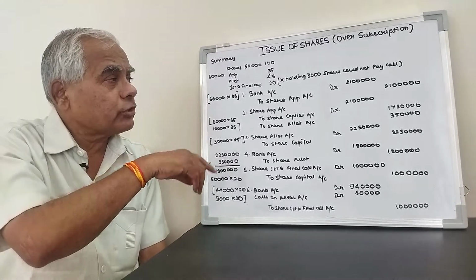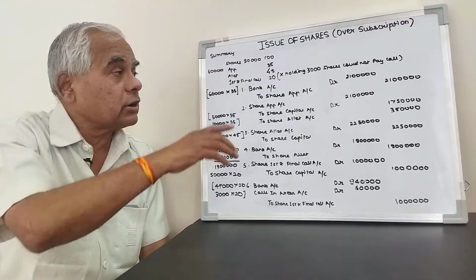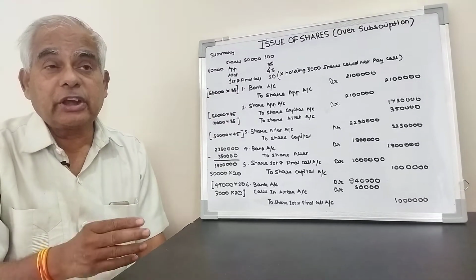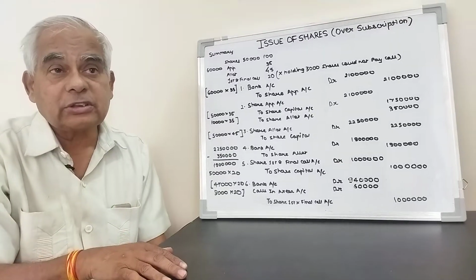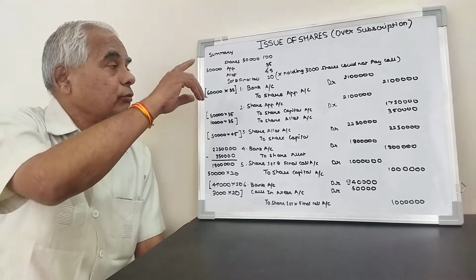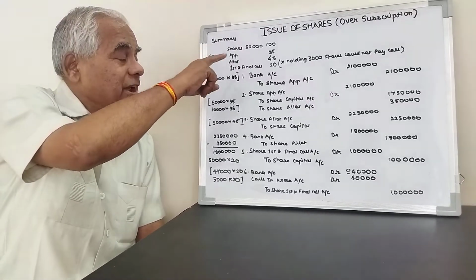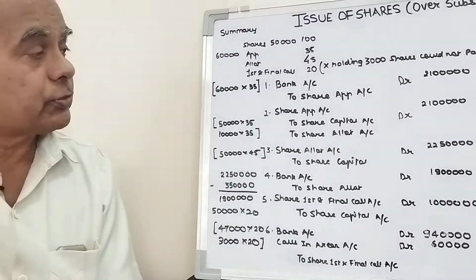In this case we have one more thing: Mr. X, holding 3,000 shares, could not pay the first call. That is called call scenario. Anyway, how to record the transactions, we'll see with this problem. Now let us see. An offer of 50,000 shares is given, applications received are 60,000, and application money per share is 35 rupees.